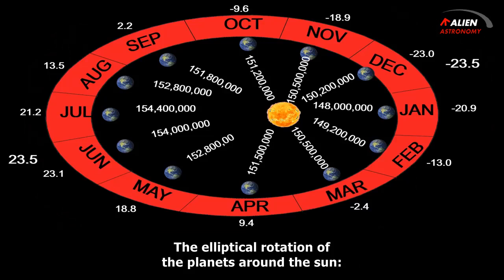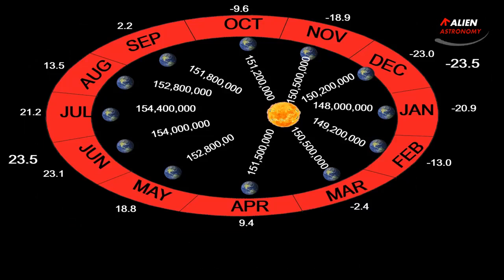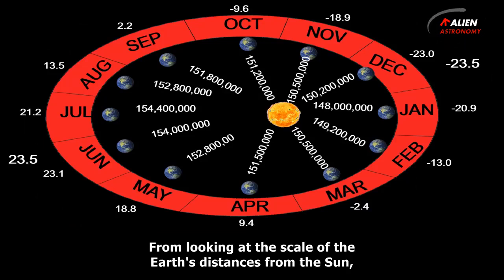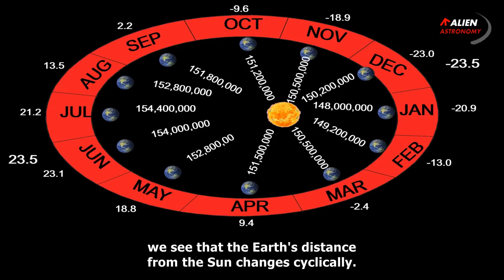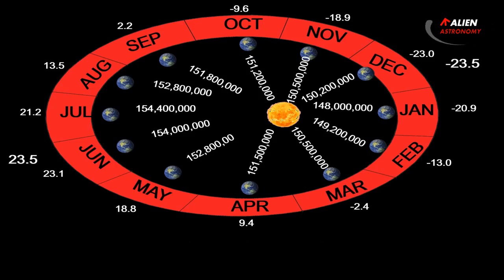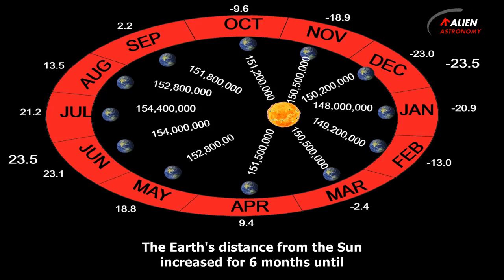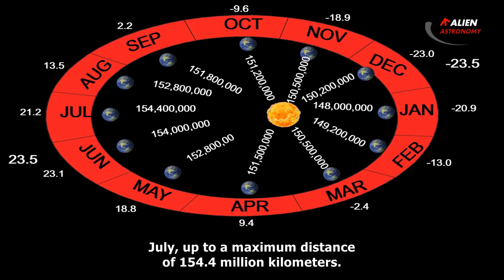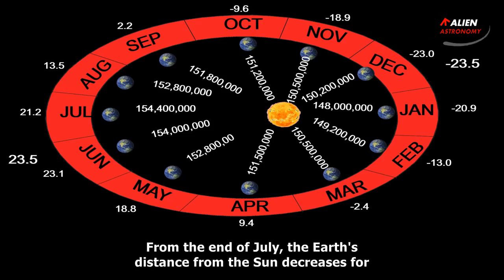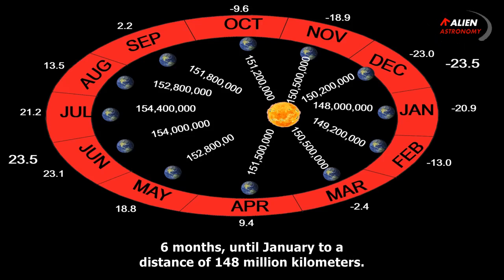The elliptical rotation of the planets around the sun. From looking at the scale of the Earth's distances from the sun, we see that the Earth's distance from the sun changes cyclically. In January, the shortest distance is 148 million kilometers from the sun. The Earth's distance from the sun increases for 6 months until July, up to a maximum distance of 154.4 million kilometers. From the end of July, the Earth's distance from the sun decreases for 6 months, until January to a distance of 148 million kilometers.